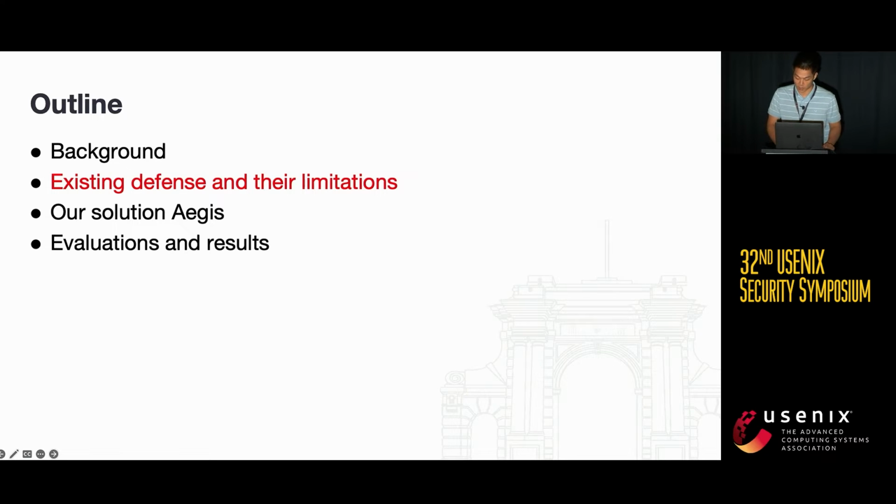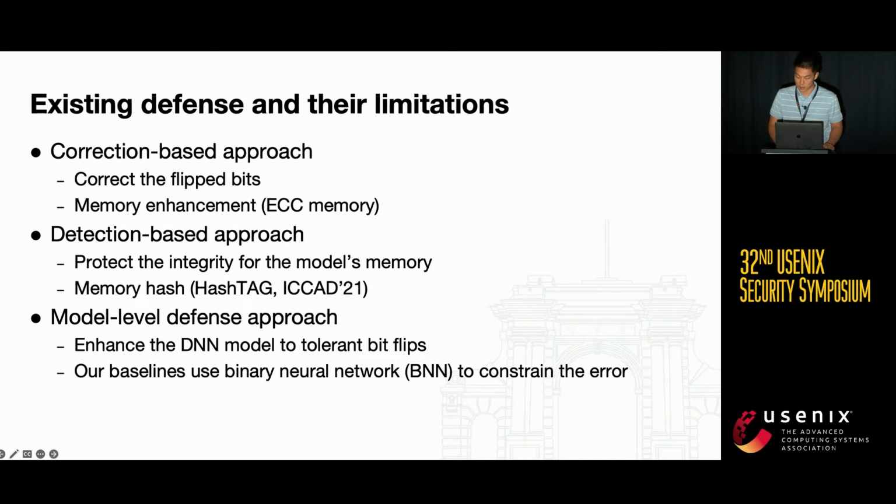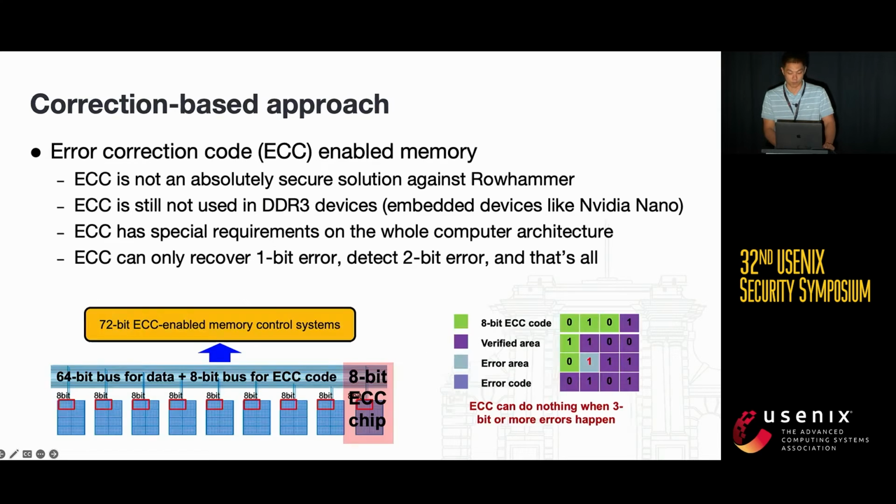To mitigate bit flip attacks, some defense methods have been proposed. We briefly introduce them and analyze their limitations. Existing defense methods can be categorized into three types. The first two types primarily come from the field of system security, namely the correction-based approach and the detection-based approach. The third type of defense solution is model network defense. We use such solutions as baselines and compare our approach with them.